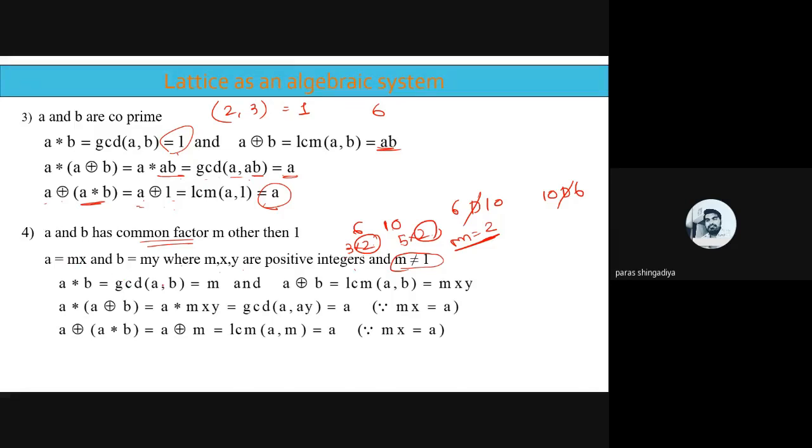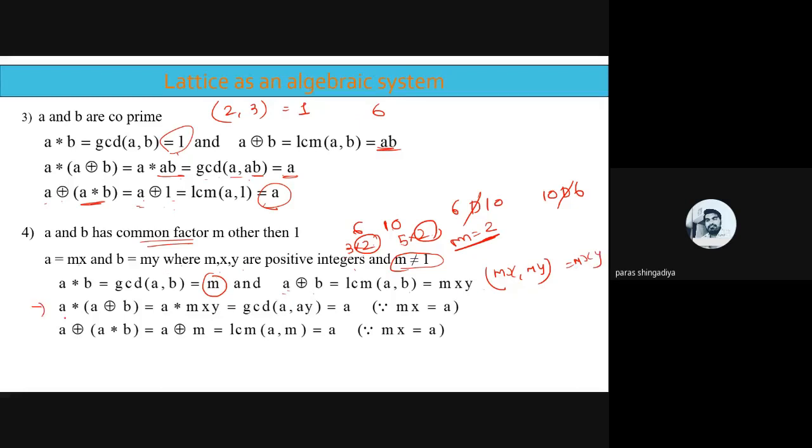A comma B. B is equal to my and A is equal to mx. So what is the answer for the GCD? It is m, the common factor m. And A ring sum B, that is the LCM of A, B. So the LCM of mx comma my is mxy. Here the product of every value is mxy.